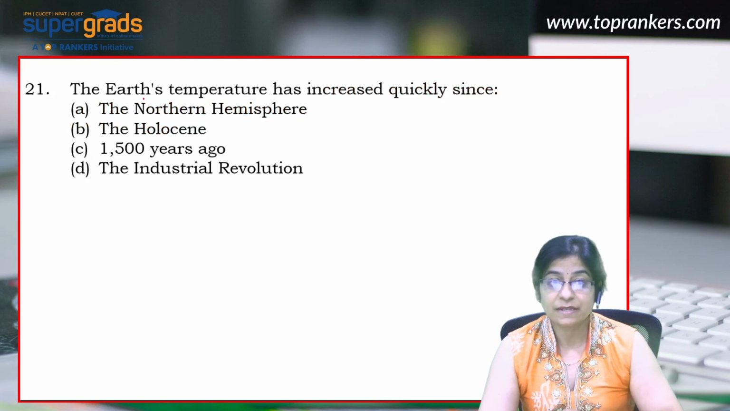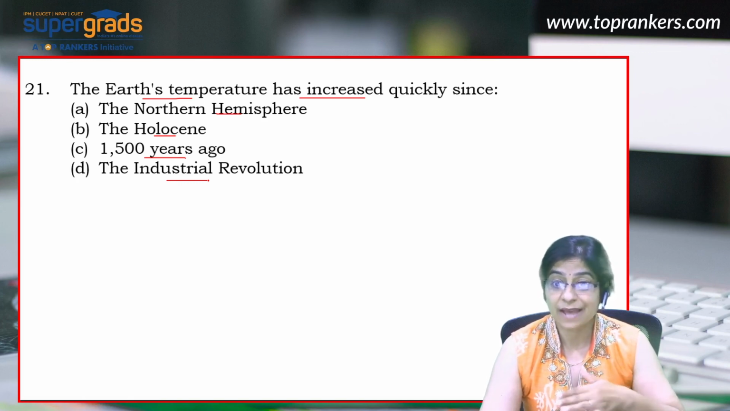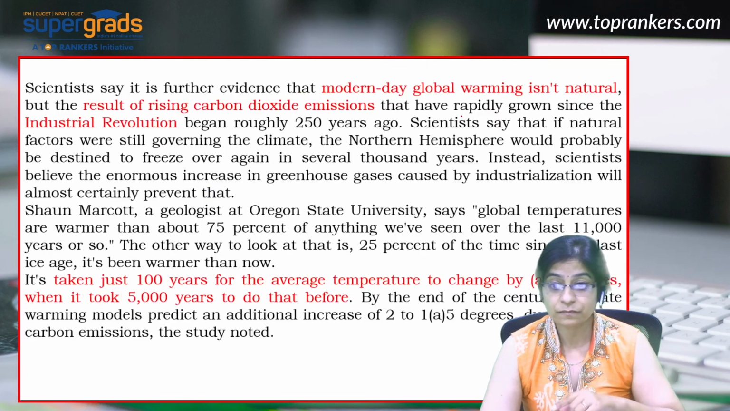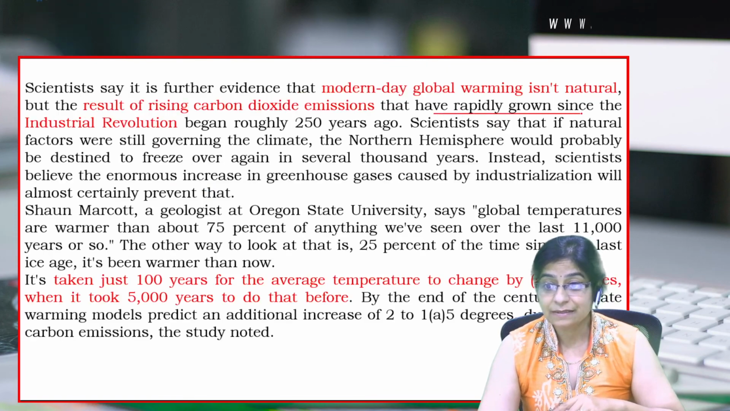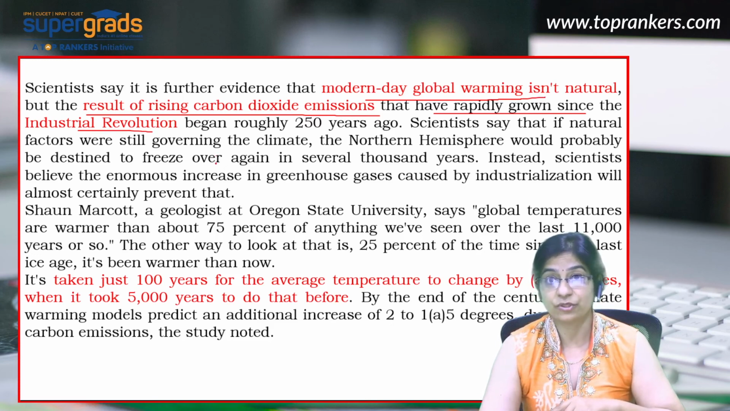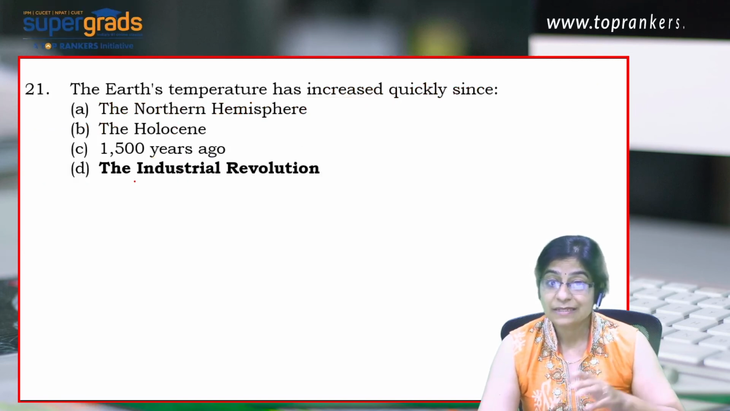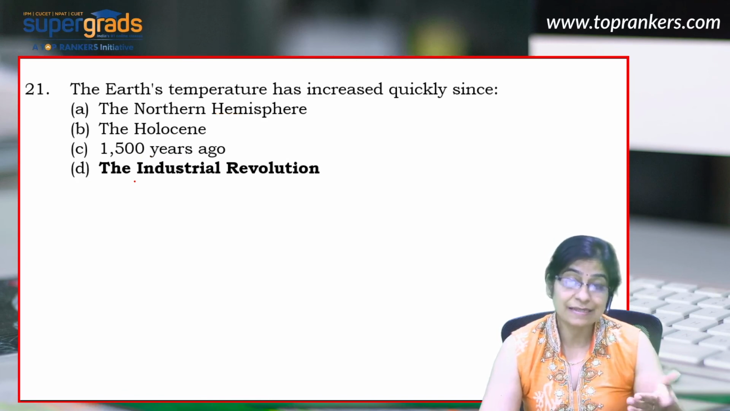The first question says the Earth's temperature has increased quickly since the Northern Hemisphere, the Holocene, 1500 years ago, the Industrial Revolution. So we need to understand since when the Earth's temperature has increased quickly. Let's go back. This line says that the modern day global warming isn't natural, but the result of rising carbon dioxide emission that have grown rapidly since the Industrial Revolution. That means this is a direct answer to a direct question. So our answer would be: the Earth's temperature has increased quickly since the Industrial Revolution.